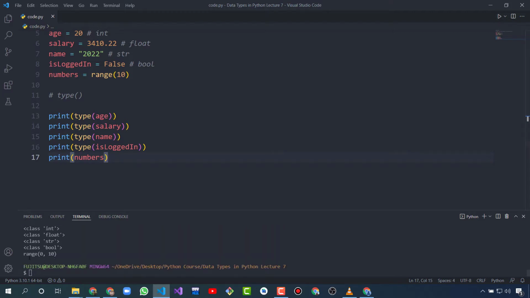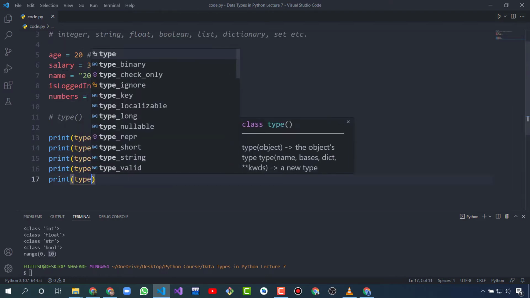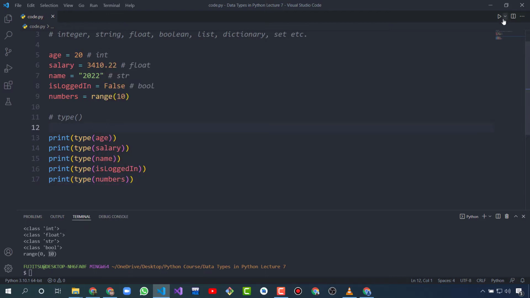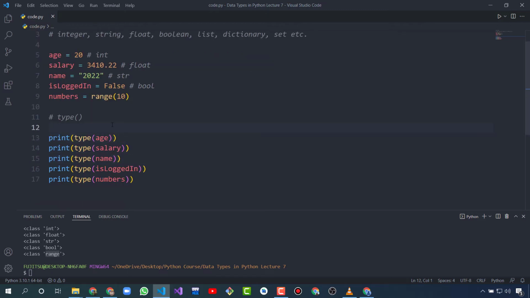So it's showing a range that is starting from 0, and its end value is 10. So its value is 0 to 10. Basically it is a function. And let's check the data type of the range. So it's showing range. Range is the most important function that we can use in our programs, and we will learn about the range function in next videos. So that's all for today.